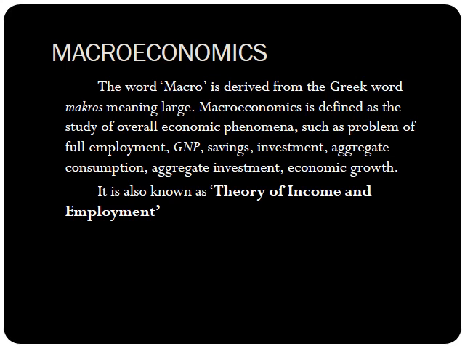So macroeconomics is defined as the study of overall economic phenomena such as problem of full employment, GNP, that is gross national product, which we can say is national income, savings, investment, aggregate consumption, aggregate investment, economic growth. It is also known as theory of income and employment.